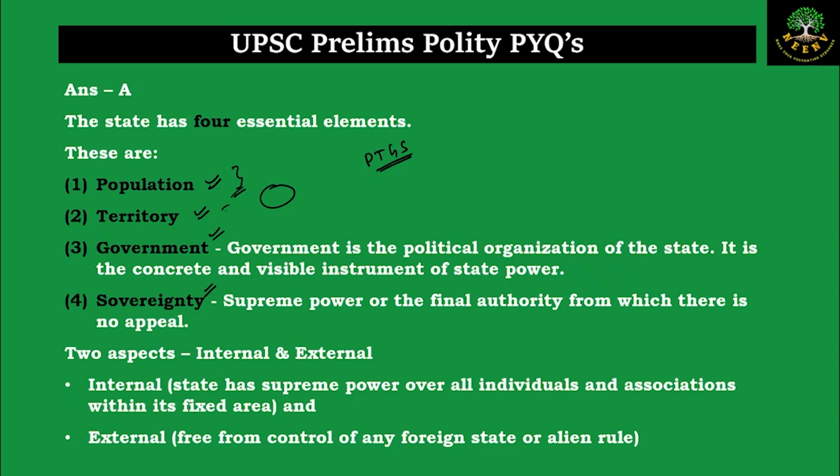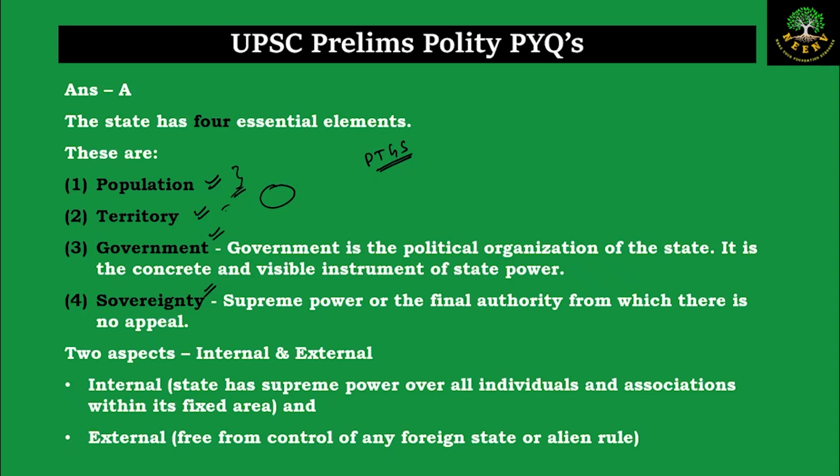Here we have two aspects. One is internal sovereignty and the other is external sovereignty. For a country to be called internally sovereign, it must have supreme power over all the individuals and associations within its boundaries, within its territory. And externally sovereign means that it is not under the occupation or control of any other power.